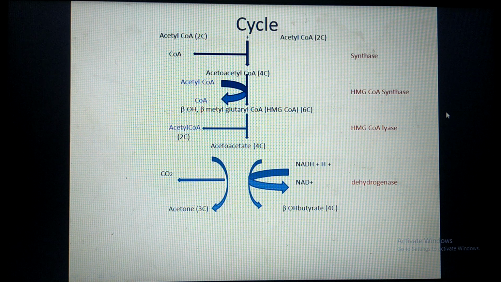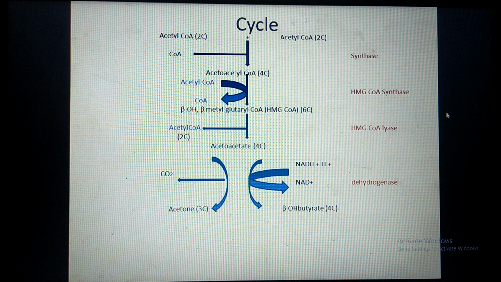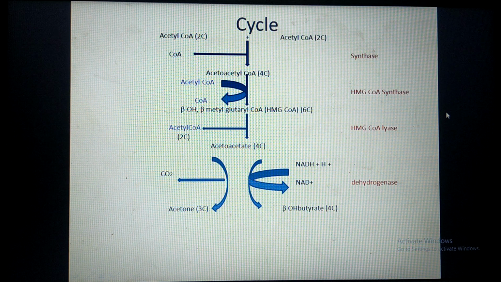This enzyme catalyzes the reverse reaction in which it converts beta hydroxybutyrate into acetoacetate. At that time, this enzyme removes the 2 hydrogen atoms from beta hydroxybutyrate, and hence it is named beta hydroxybutyrate dehydrogenase. As this enzyme catalyzes the reversible reaction, we use the same name for conversion of acetoacetate to beta hydroxybutyrate. So this is about the ketogenesis cycle.